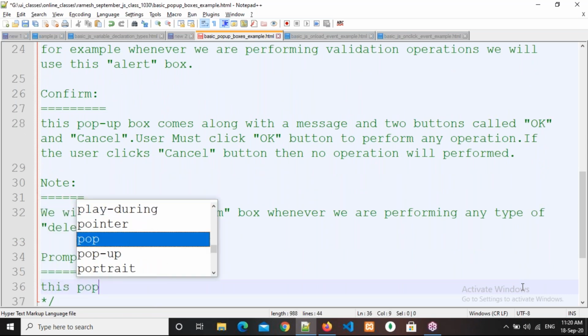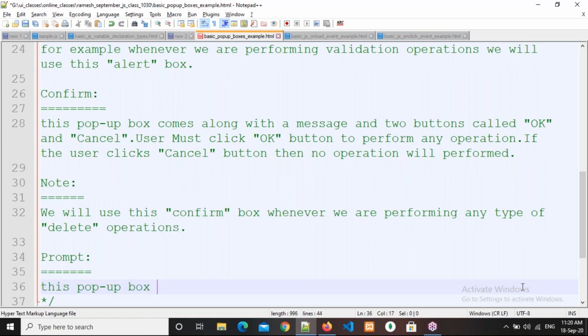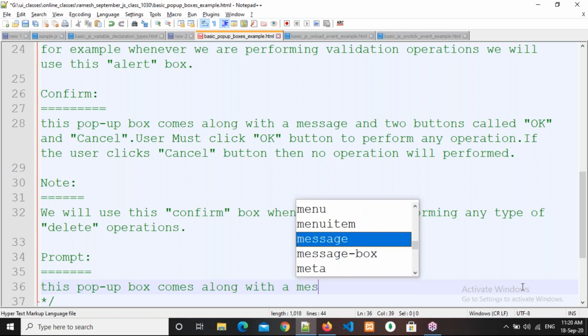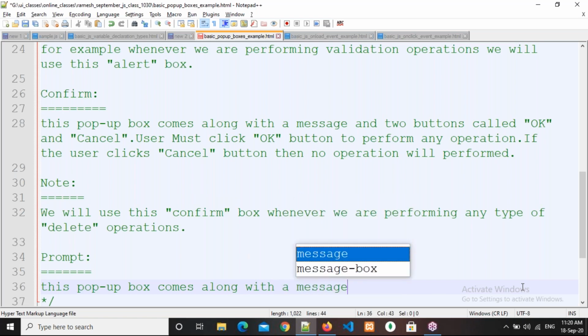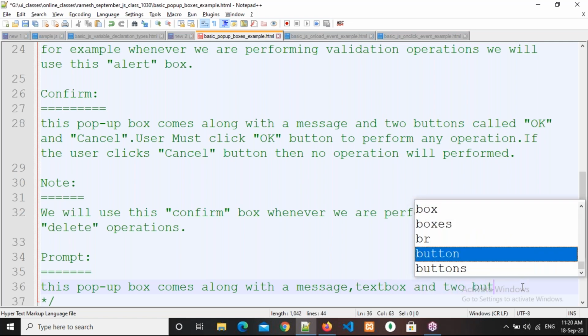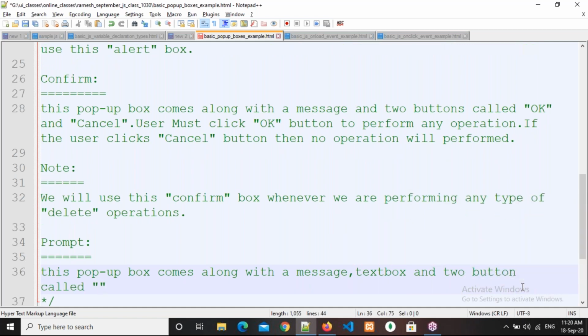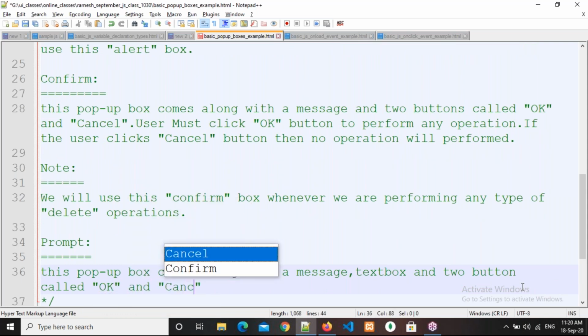This pop-up box comes along with a message, a text box, and two buttons called OK and cancel.